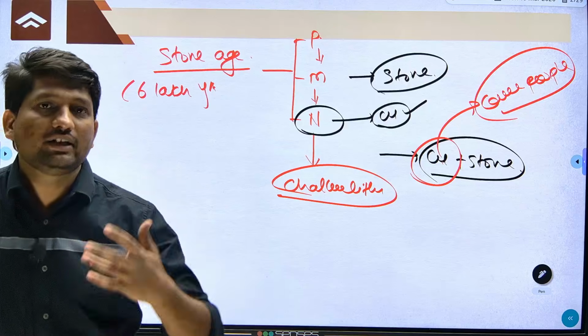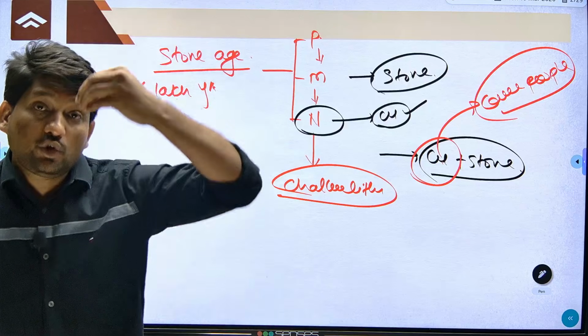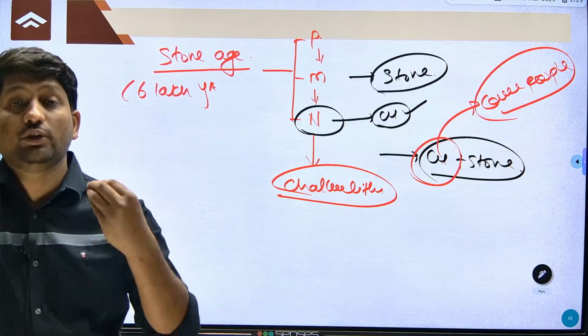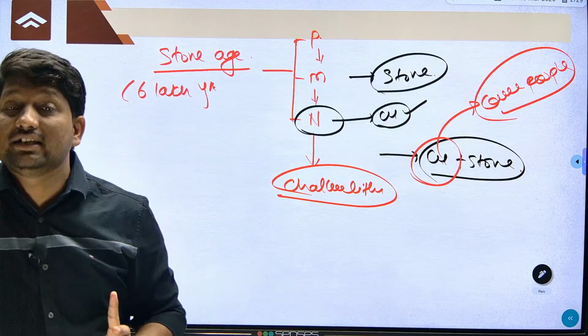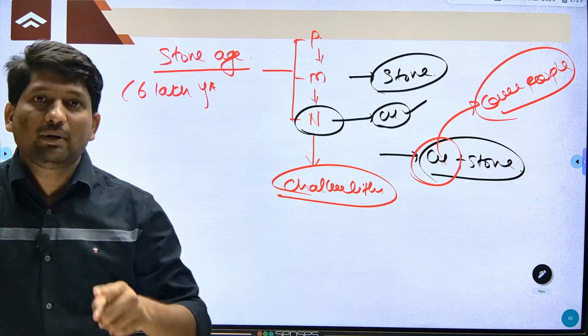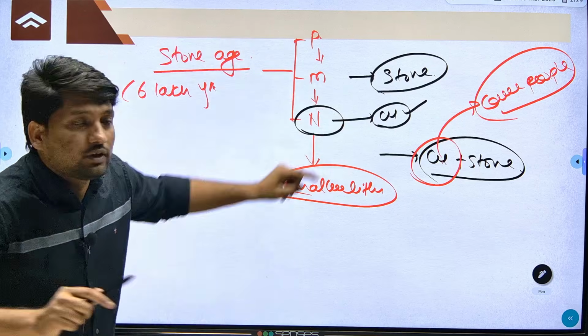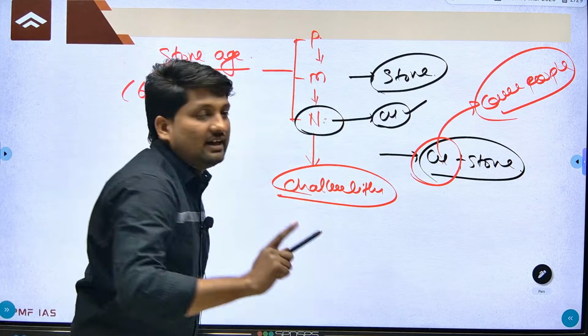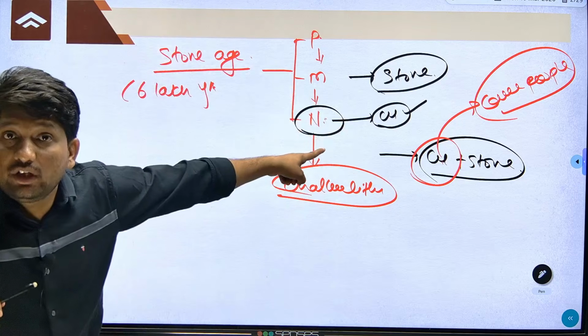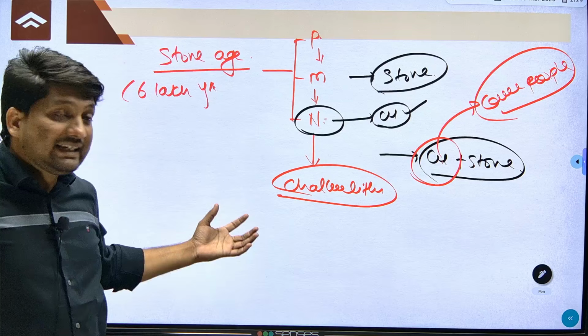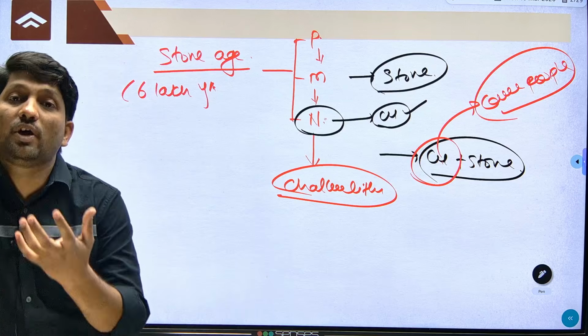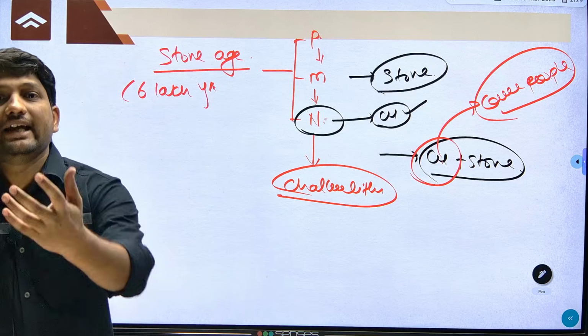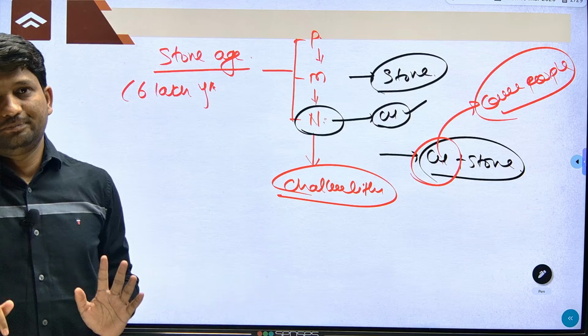Similarly, when we call some site a Bronze Age site, it is when common people in daily life were using bronze. So remember, just finding a few artifacts of copper in the Neolithic phase doesn't mean the site is Chalcolithic. When we say Chalcolithic, it means copper was used by common people in daily life.